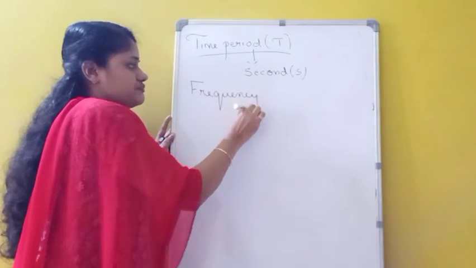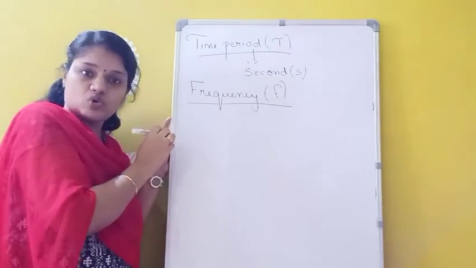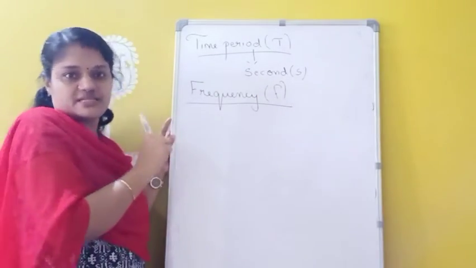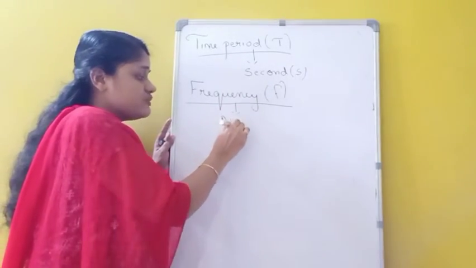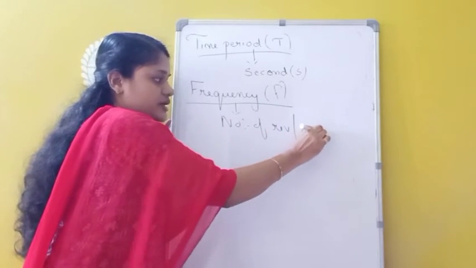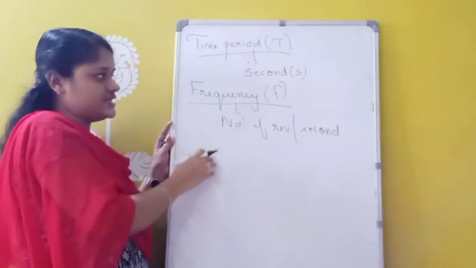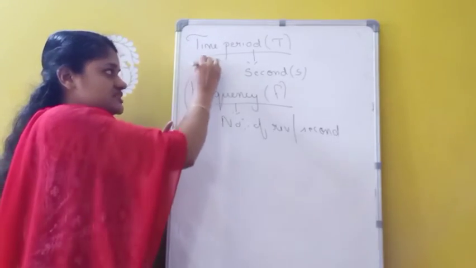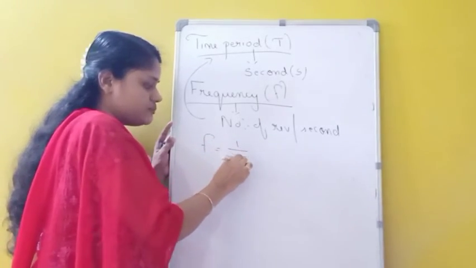Frequency. The number of revolutions made by a body in a circular path in 1 second is called which one? Frequency. This frequency means it is the number of revolutions per second. Then there is a relation connecting frequency and time period. What is the relation? Frequency f equals 1 by time period.